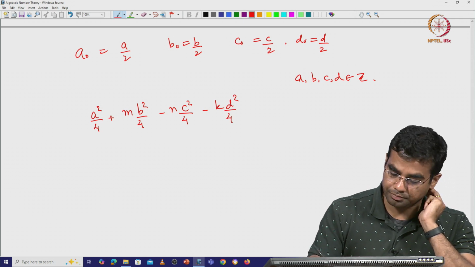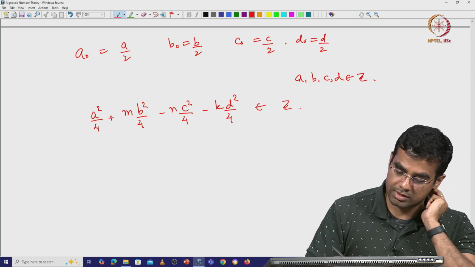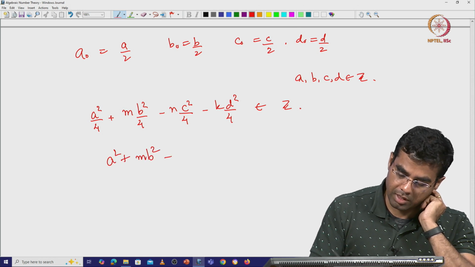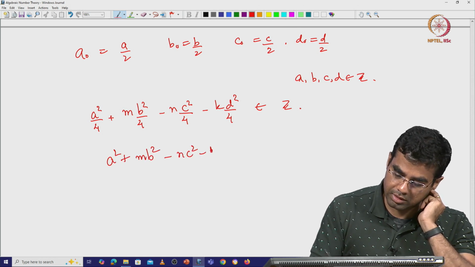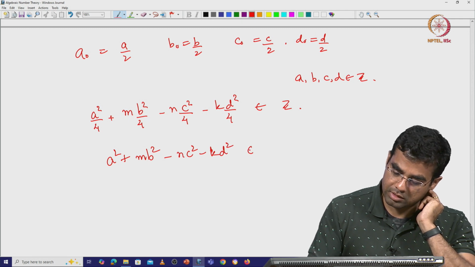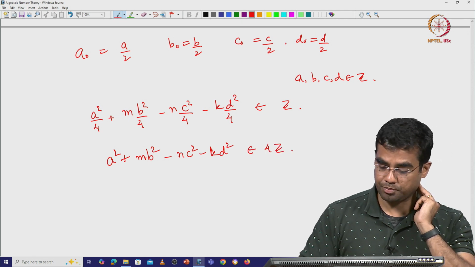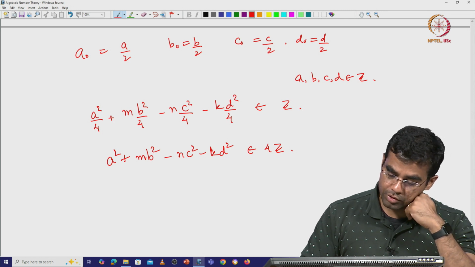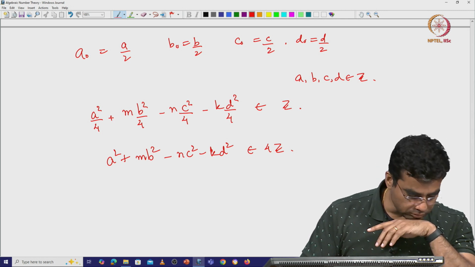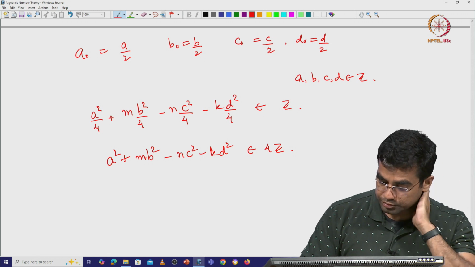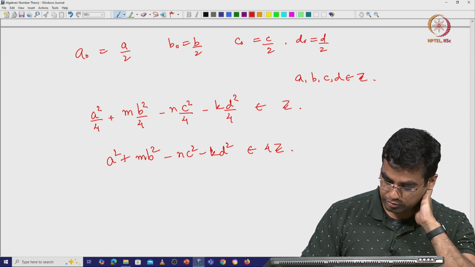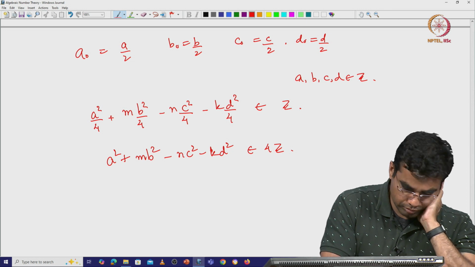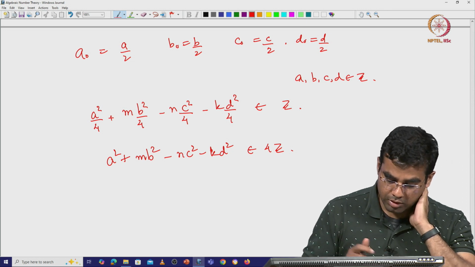This is inside Z, and so I get a square plus m b square minus n c square minus k d square is inside 4Z, right. So, modulo 4, this should be 0, right. So, mod 4